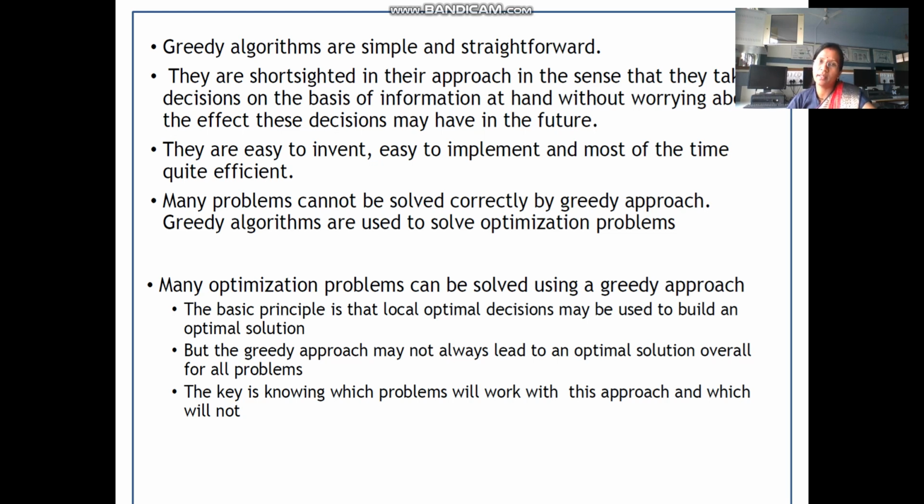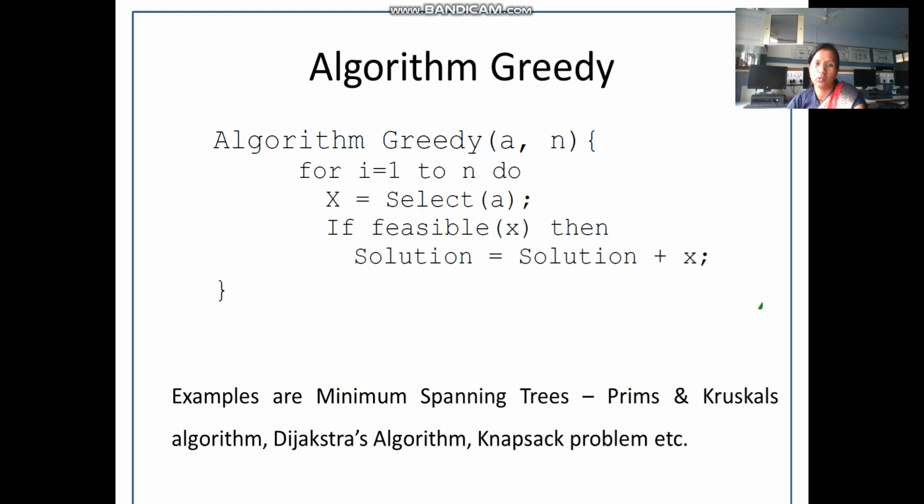But as already stated, greedy algorithms are used to solve optimization problems. Many optimization problems we can solve using the greedy approach. The only basic principle is that a local optimal decision should be used to build an optimal solution. But it may happen that the greedy approach is not always giving you an optimal solution, because we should try to know what are the problems where this greedy strategy can be used.